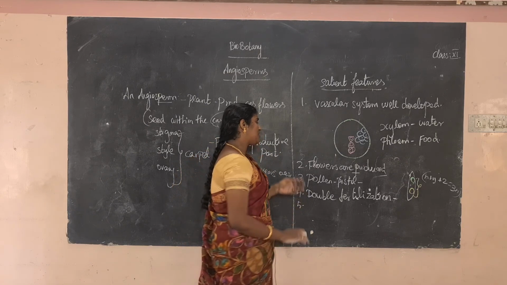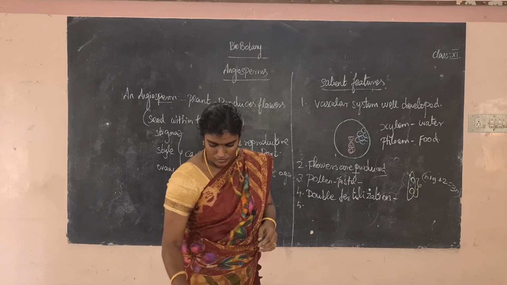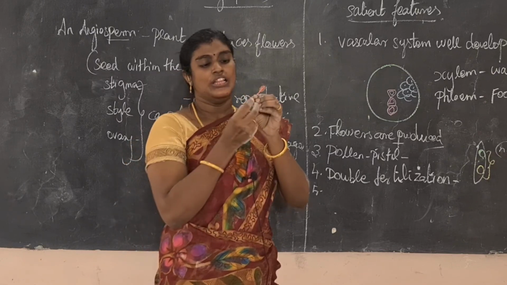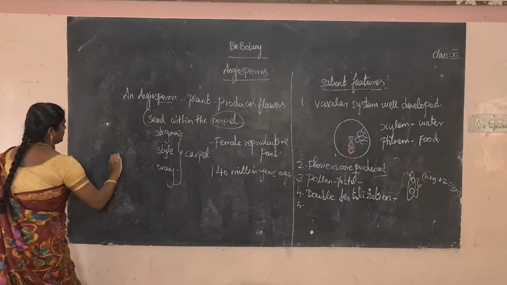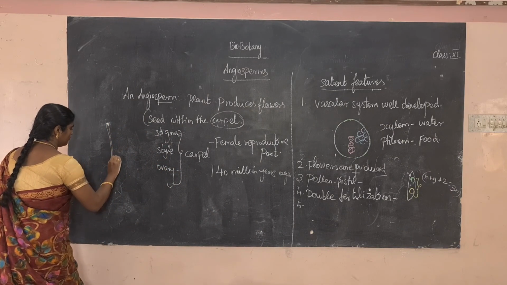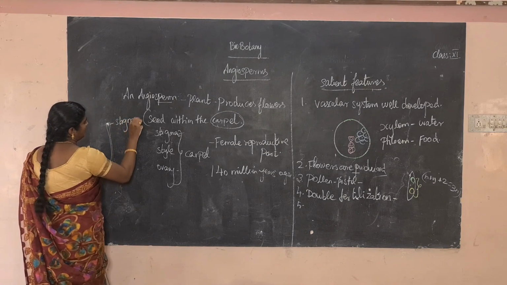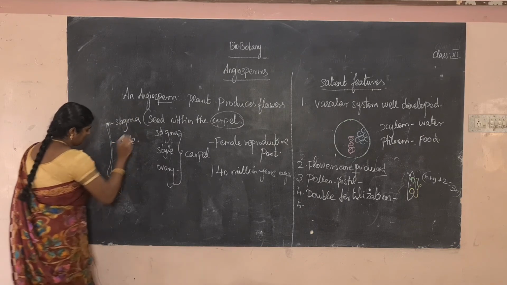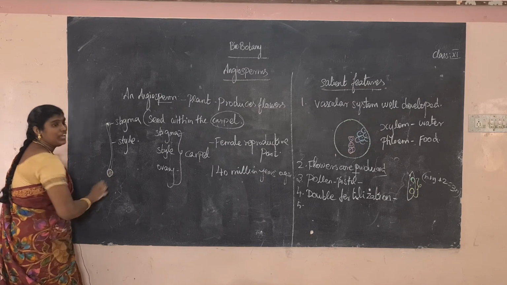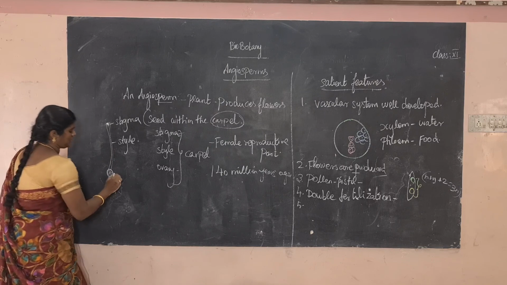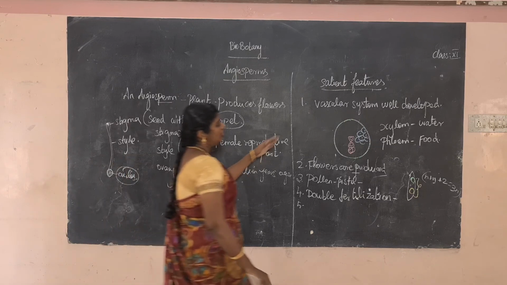Okay? Another important point is that some ovules are present inside the ovary. For example, this is an ovary. Inside the ovary, ovules are present. For example, this is a structure. This is the stigma. This is the style. This is the ovary. So enclosed within the ovary, some ovules are present. This is a very, very important point in angiosperms.